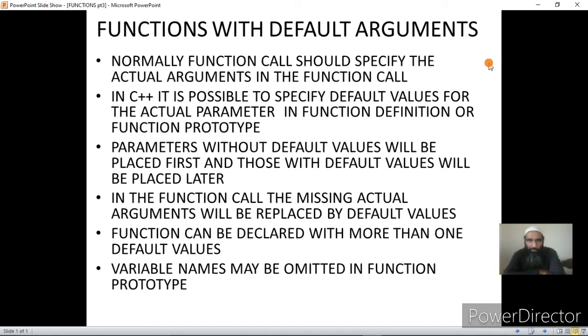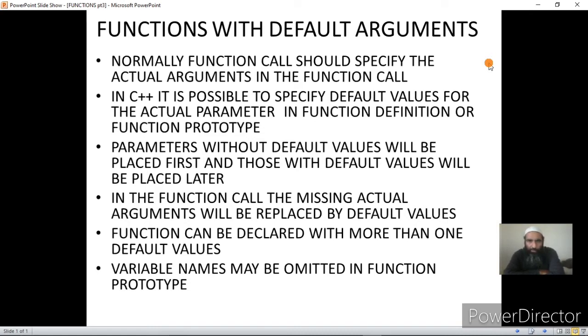Now once we use the concept of functions, there is always a calling function and a called function, or a caller and a called function.